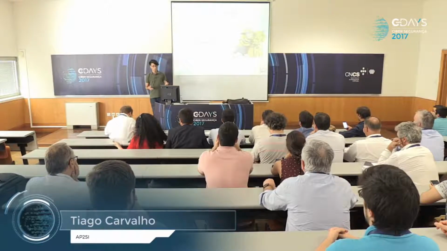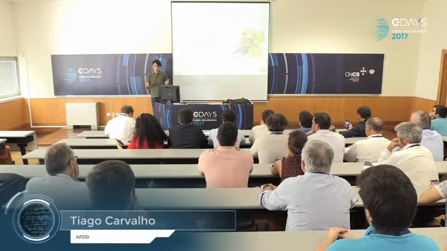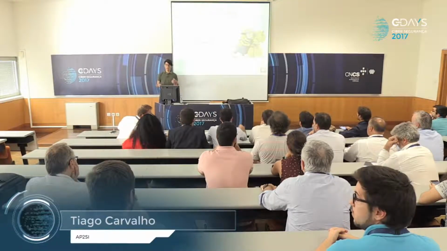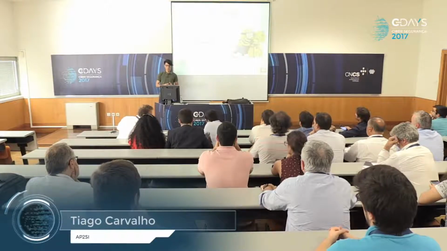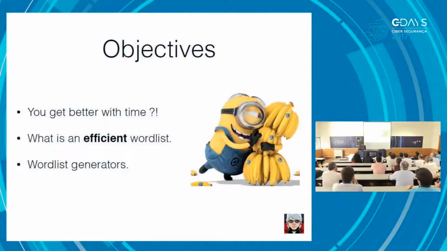So essentially, we're trying to figure out a good way to choose an efficient word list, how to tackle the word list generators problem, choose how we're going to generate these word lists, and eventually do a few tweaks here and there to improve the time required to crack someone's password.